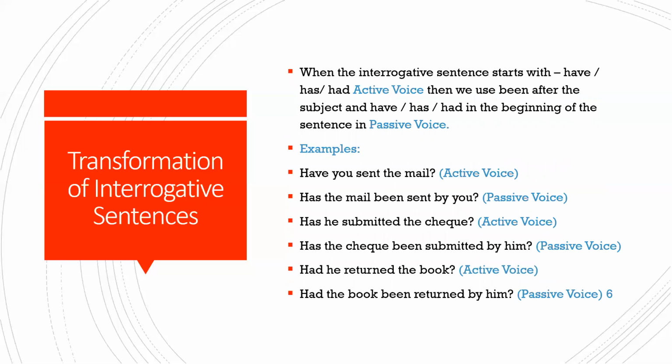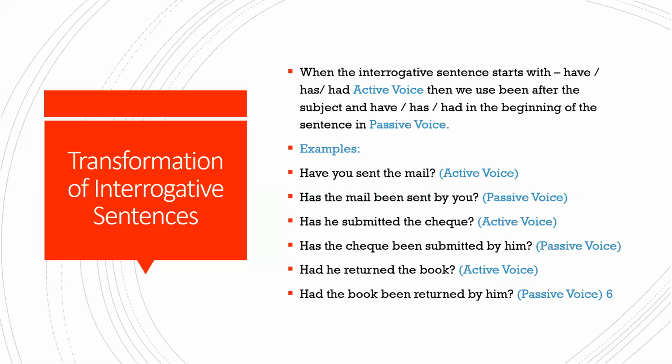Understood. Now, when the interrogative sentence begins with have, has, had, you remember the other helping verb? So when you have this in the active voice, same, again you will repeat. But this depends upon, again, the number. Either you will use have or has, depending upon the subject you change it to. Then the same rules will be followed. So what will you do here? Again, when you have, has, had in the active voice, passive also begins with have, has, had, but have and has, it depends upon the subject you're changing it to in the beginning of the sentence in the passive voice. And then what will you add? You will add been in the passive voice.